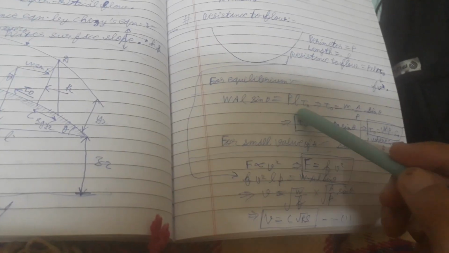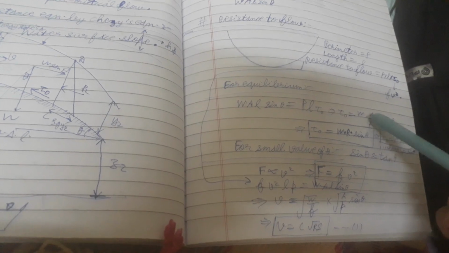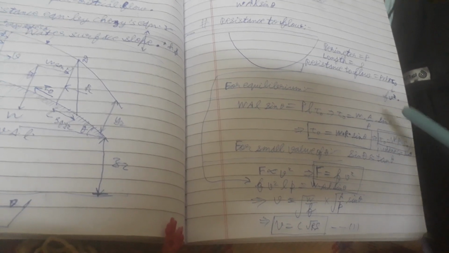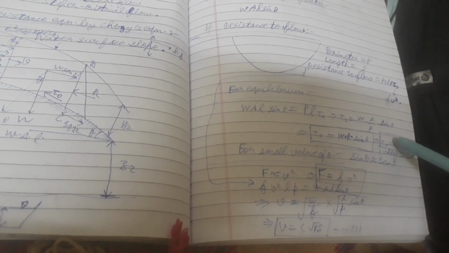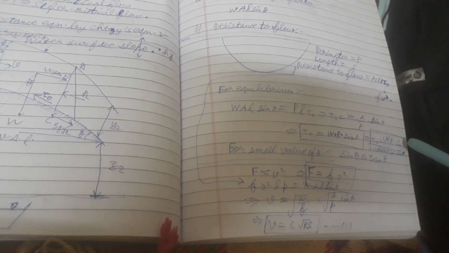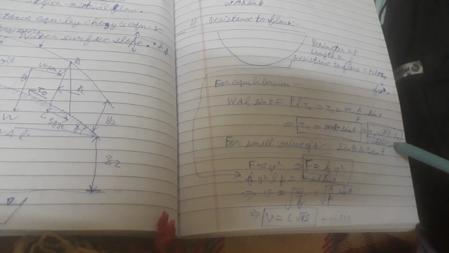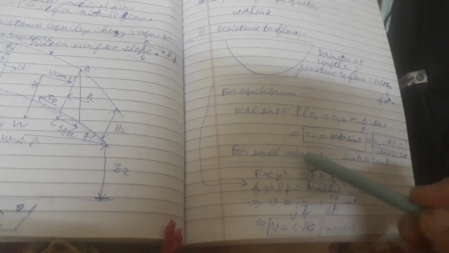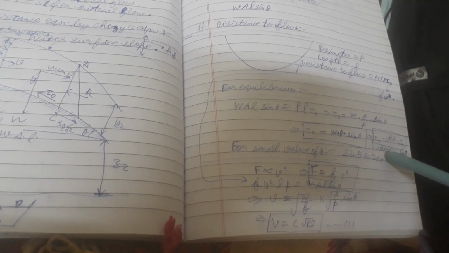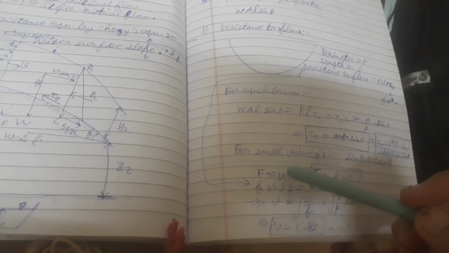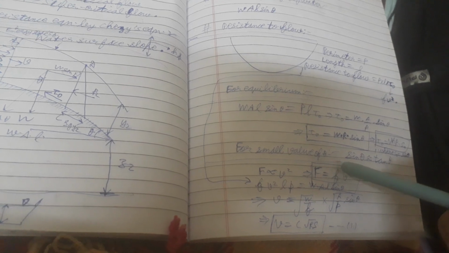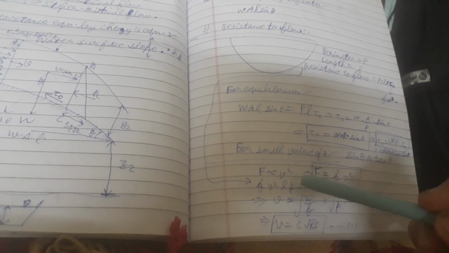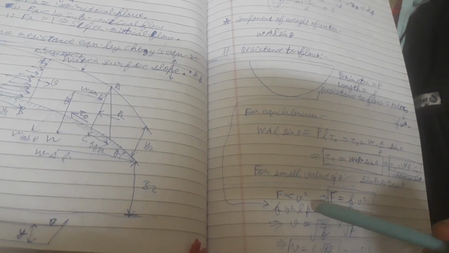WAL sin theta is equal to PL tau naught, implies tau naught is equal to W into A by P into sin theta, implies tau naught is equal to W into R into sin theta, implies tau naught is equal to W into R into S naught, where S naught is equal to sin theta. For small value of theta, sin theta approximately equals tan theta. F is directly proportional to V square, implies capital F is equal to small f V square, small f V square LP.